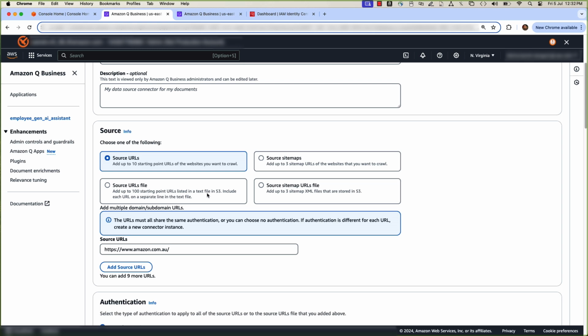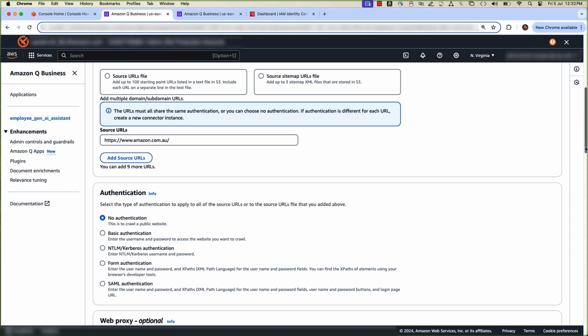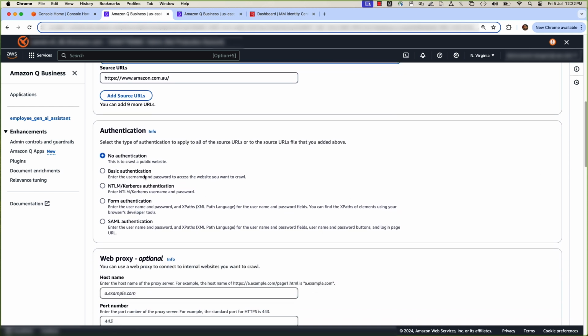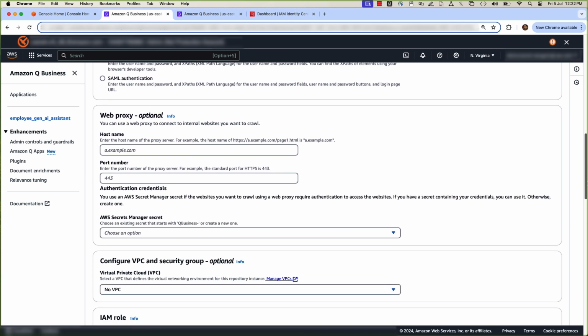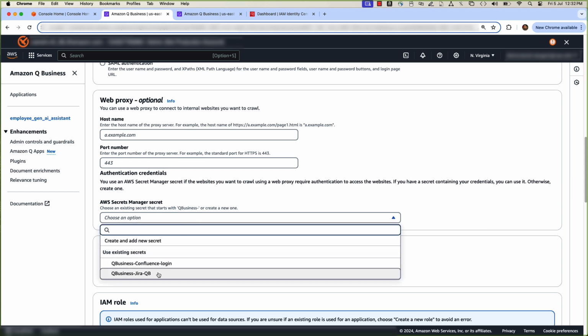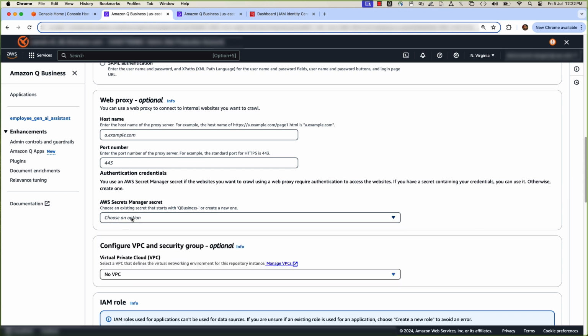Add the source URL here; for the demo, we added amazon.com.au for web crawling. For authentication, there are 5 options, from no authentication to basic to SAML authentication. You can also add a web proxy to connect to your internal websites. You can use AWS Secrets Manager to store your login credentials, keys, and tokens.